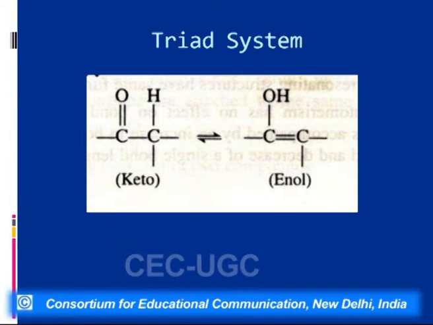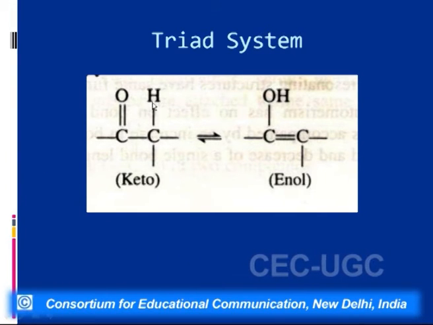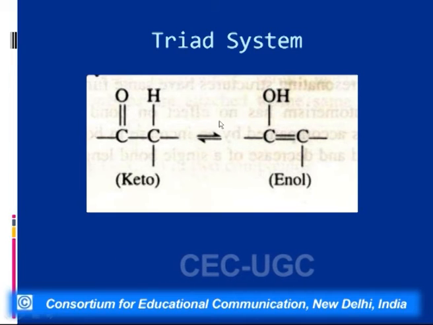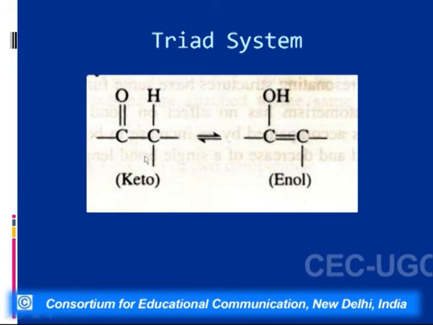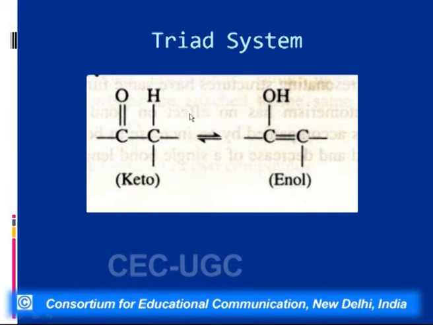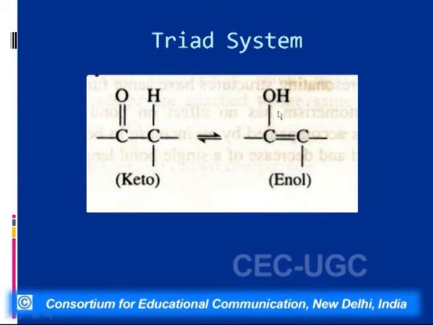Now, when we see here, in this case, the hydrogen migrates from the first carbon to the third atom. So this is the triad system, that is, migration is from the first to the third. In this case, the functional group is the keto group, whereas in this case, the functional group is the enol form.